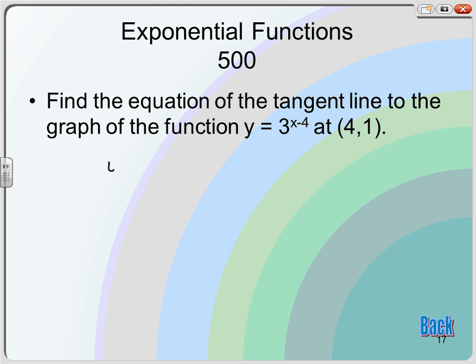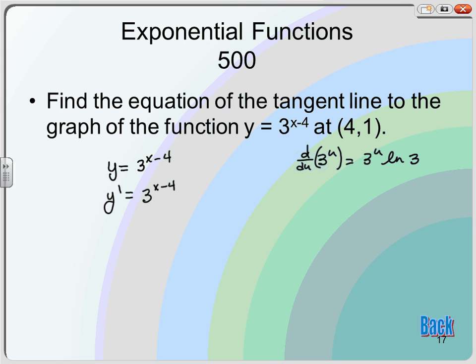y prime is going to be, you remember, if I had 3 to the u, the derivative of that is 3 to the u times whatever the derivative of u is, times natural log of 3. So it's going to be 3 to the x minus 4.